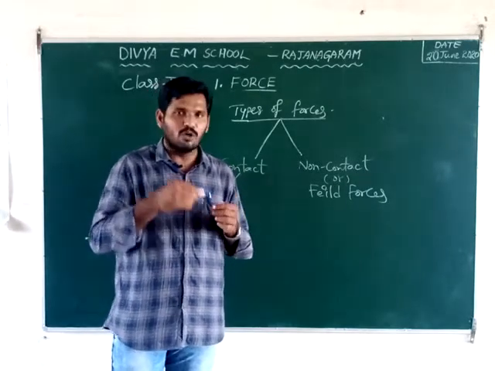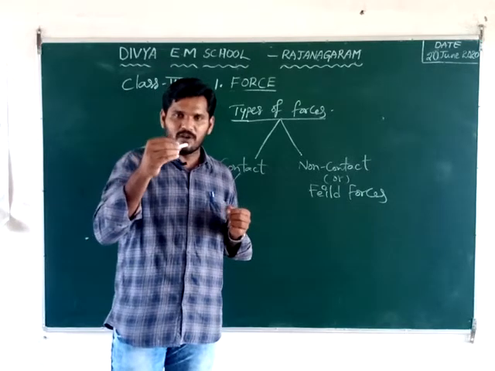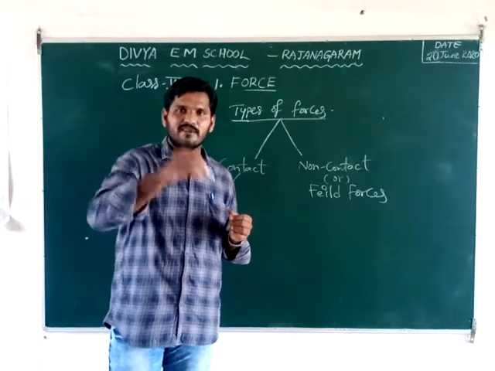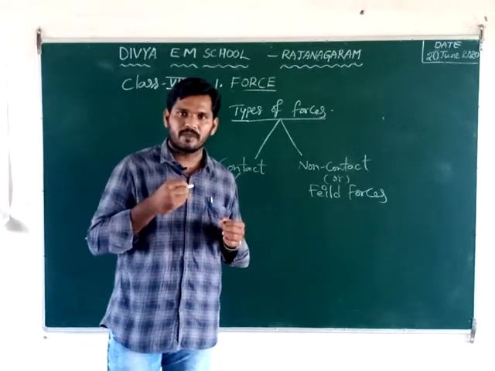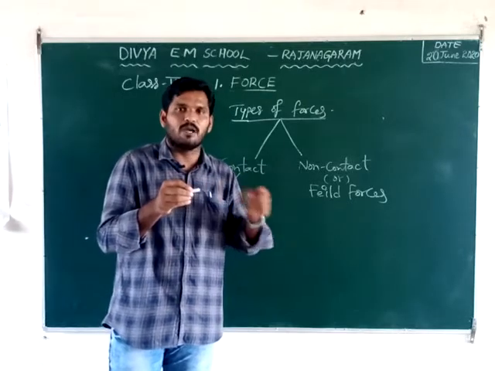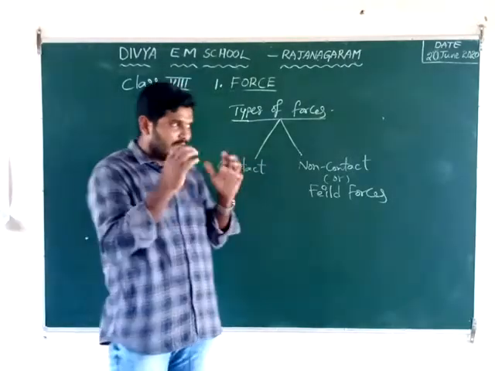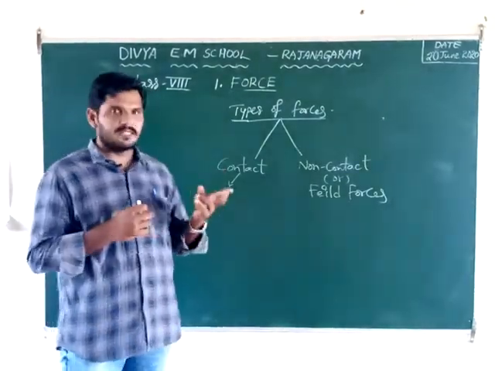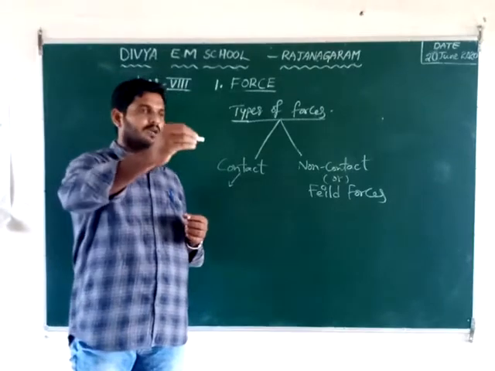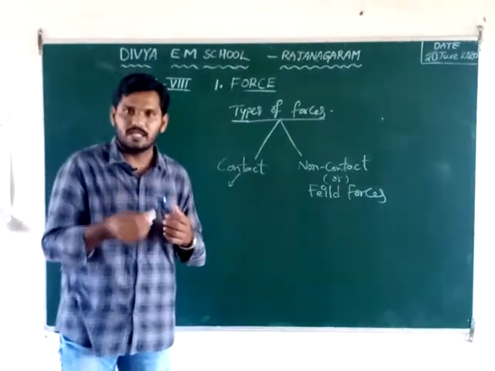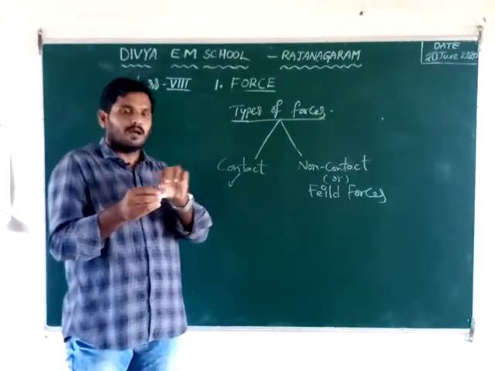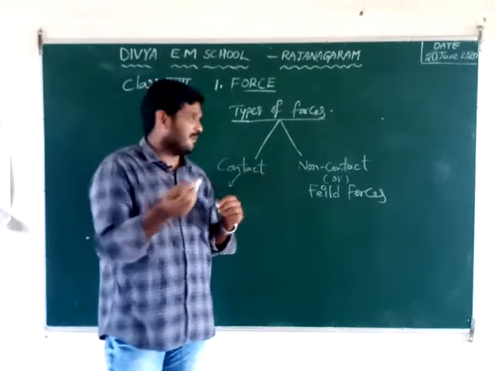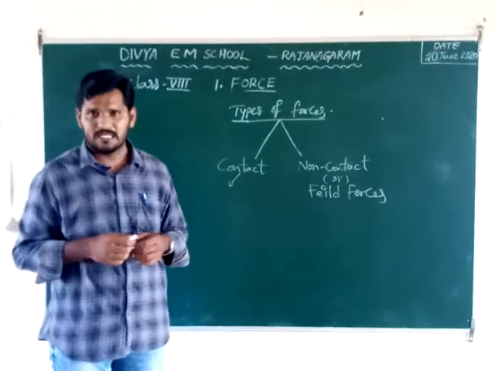Here the fingers of our hand are touching the toothpaste tube, then the paste comes out. What do we observe here? The two bodies, our fingers and the tube, are in contact with each other. Then the force is applied and the paste comes out. That is the best example of contact.